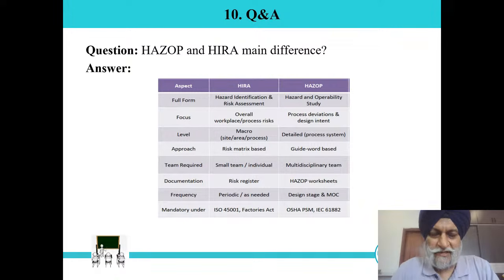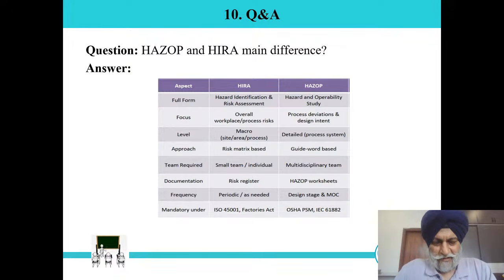So let us see one by one. The full form of HIRA is hazard identification and risk assessment. Sometimes we call it hazard identification, risk analysis and assessment. HAZOP is hazard and operability study. Actually, this is the basic full form when HAZOP was introduced. But now there are different HAZOPs: control HAZOP is for a different purpose, E-HAZOP is for a different purpose. So accordingly, we can check the full form.